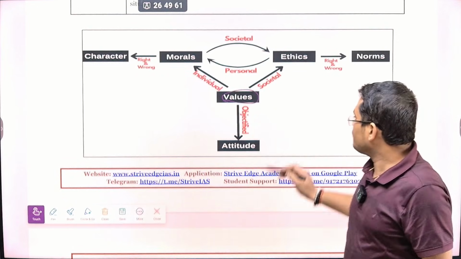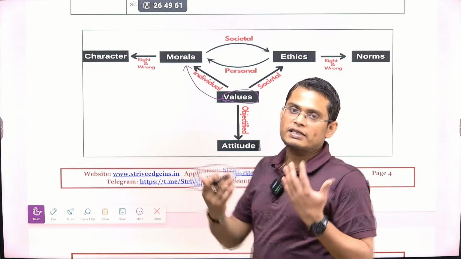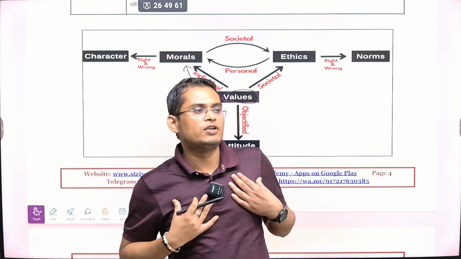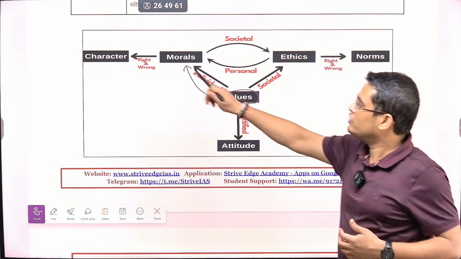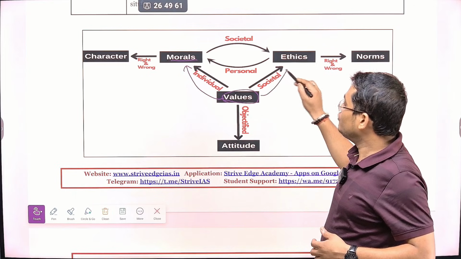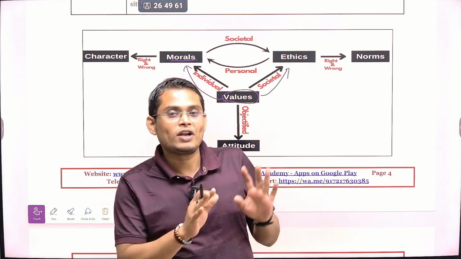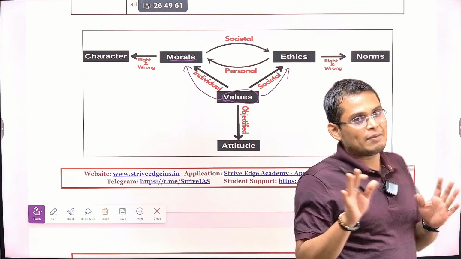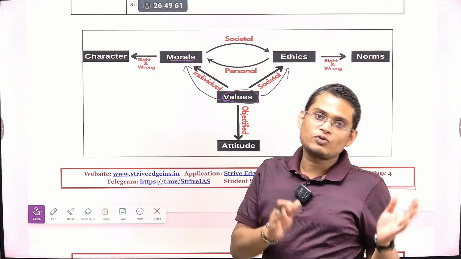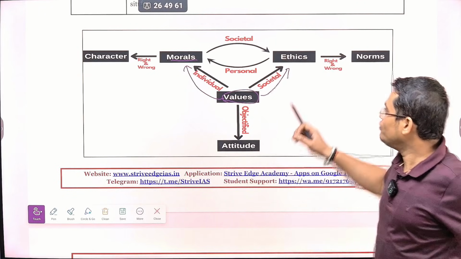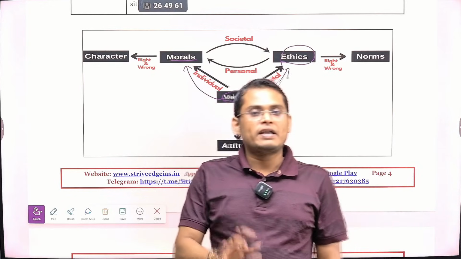Whenever you hold a value at the individual level, for example, if I have the value of cleanliness, that is my morals. Value at the individual level is called morals, and the same value held at the societal level we call societal ethics, or the ethics of the society. For example, Japanese society values cleanliness to a very high degree. Their society is driven by keeping the surroundings clean. So we can say the ethics of Japanese society is about maintaining cleanliness.